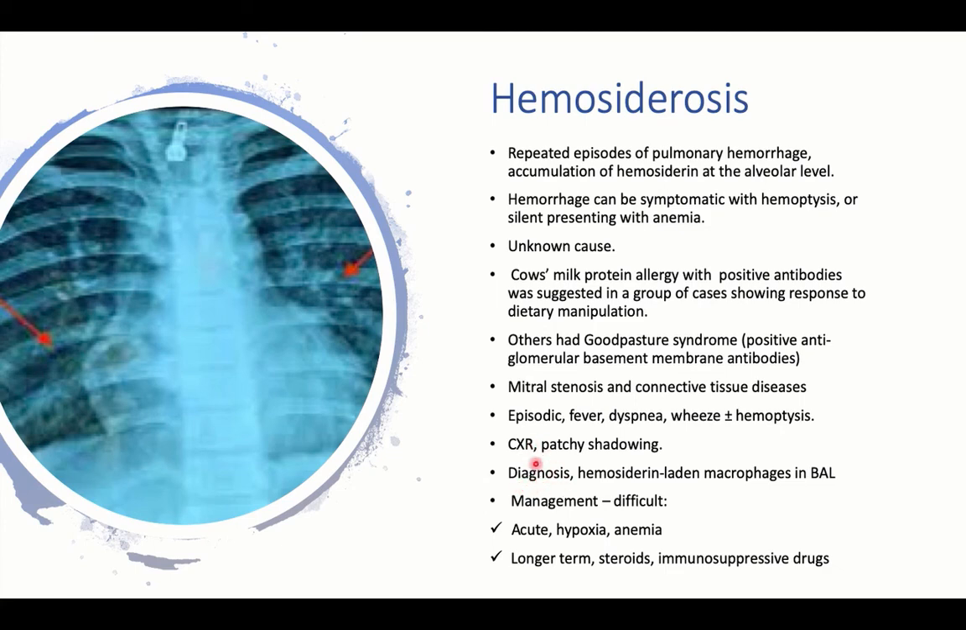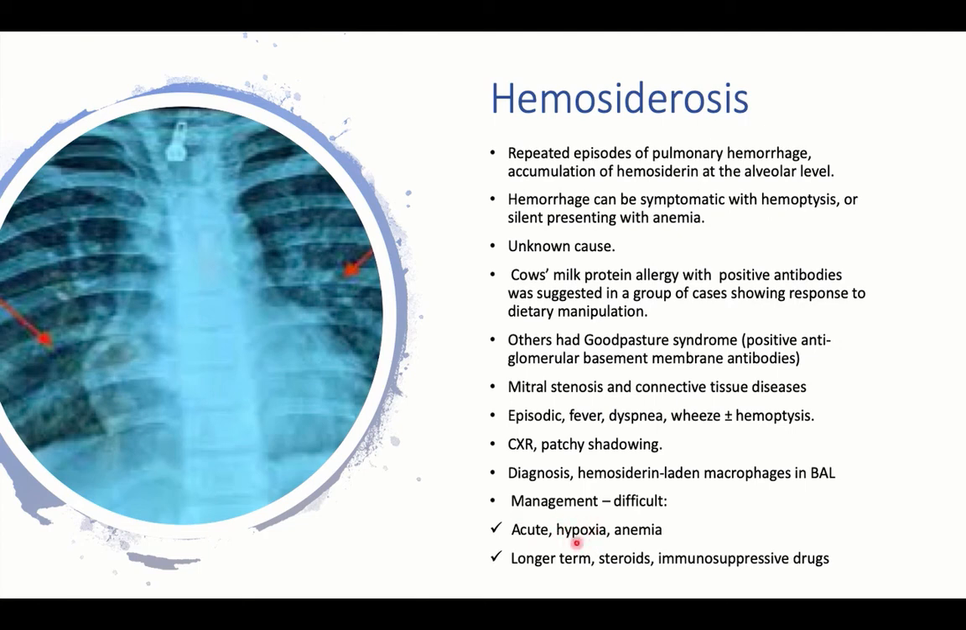Diagnosis usually will be a late diagnosis, when we have recurrent chest symptoms and hemoptysis, and then bronchoscopy is done with biopsy. Detection of hemosiderin-laden macrophages in the bronchoalveolar lavage will diagnose hemosiderosis, but will not diagnose the cause. We will search for the cause later on. Management can be difficult in case of acute severe hemorrhage.